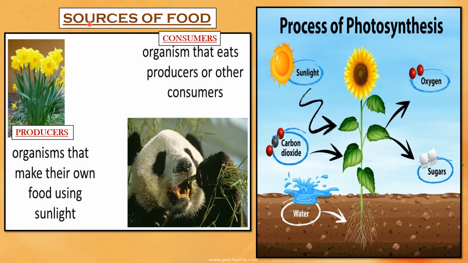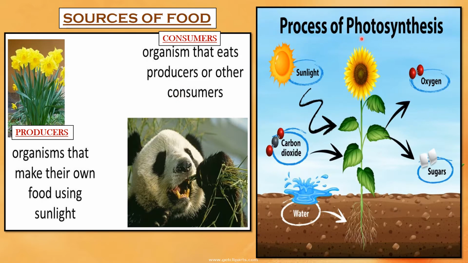Let us know what the sources of food are. The main source of food is the plant. They are called producers because green plants make their own food by the process called photosynthesis. Consumers: animals are the consumers because they depend on producers or other animals for food.